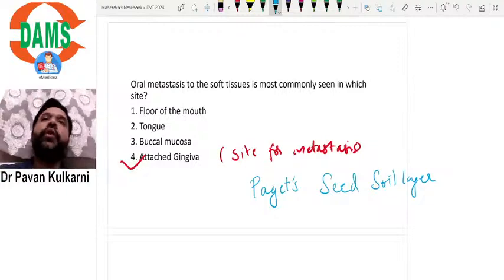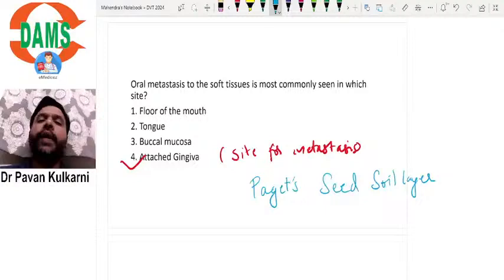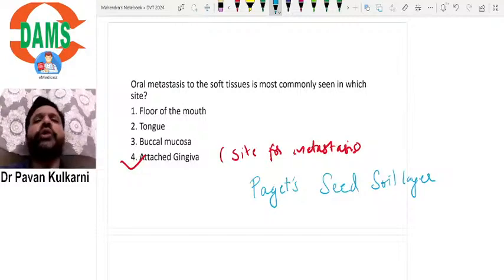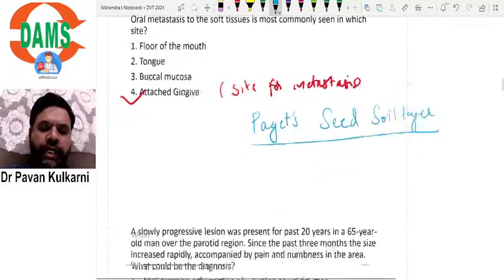Even though the oral hygiene is well maintained properly, still subclinically there will be some level of inflammation within the gingiva. That is one of the theories to explain the specific propensity why metastasis occurs more to the gingiva. That is nothing but Paget's seed soil theory. Okay, let us move on to the next question here.